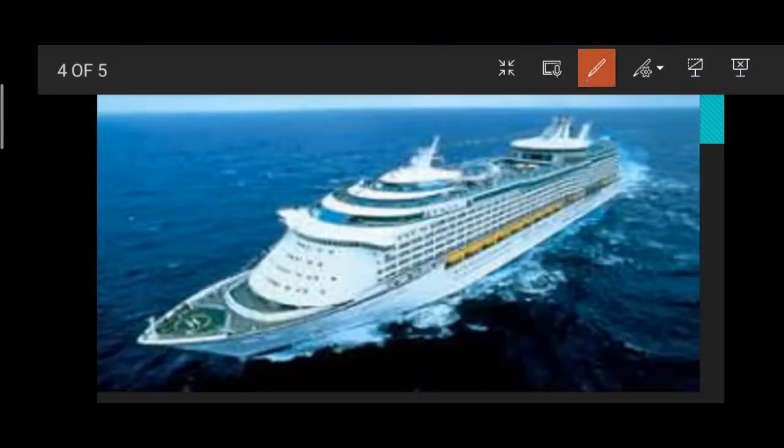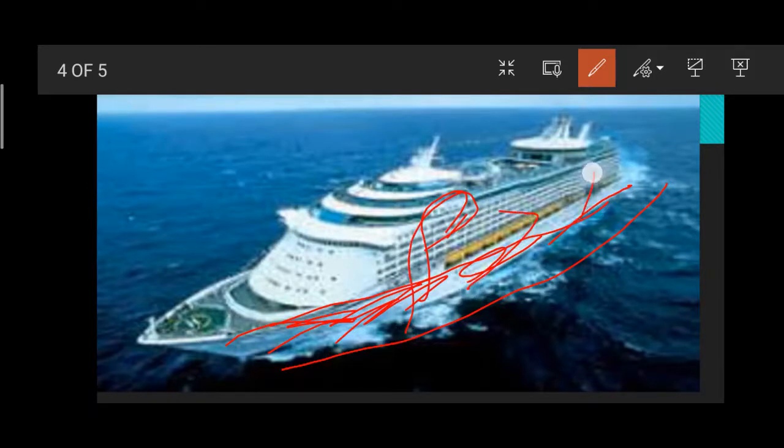Here we see ships are like this. They are made of materials whose density is greater than the density of water. But even though the density is greater than water, the ship is not sinking.